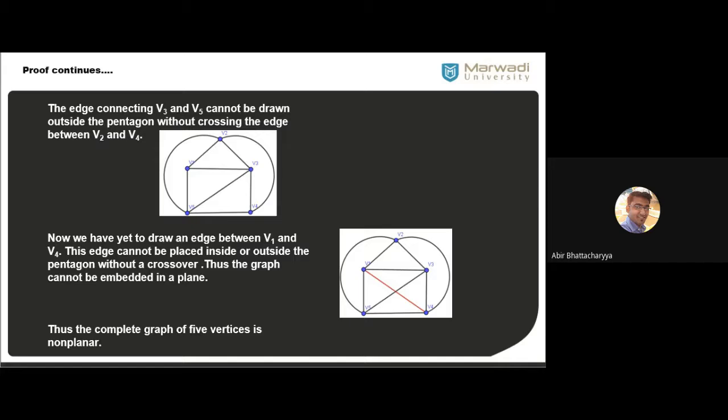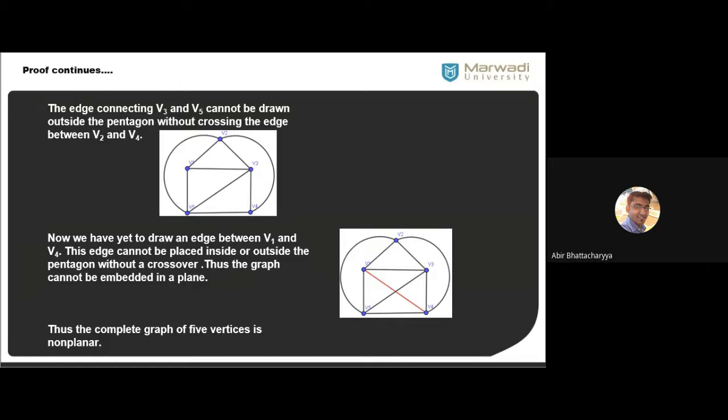So as you can understand here, we have proved K5 is a non-planar graph. I hope you understood the steps we followed here to show that K5 is a non-planar graph.